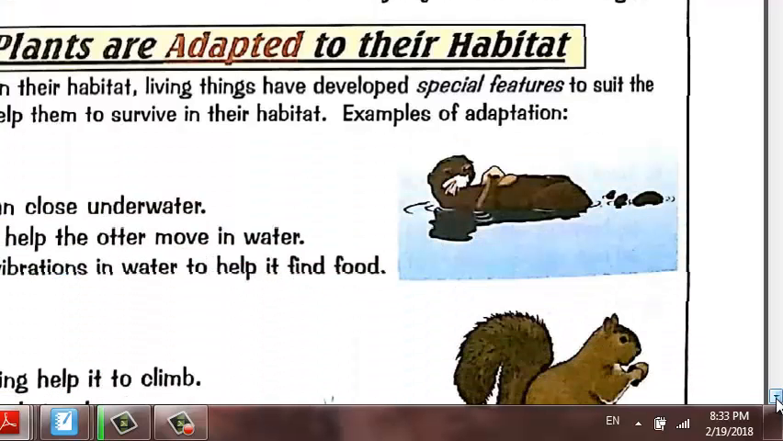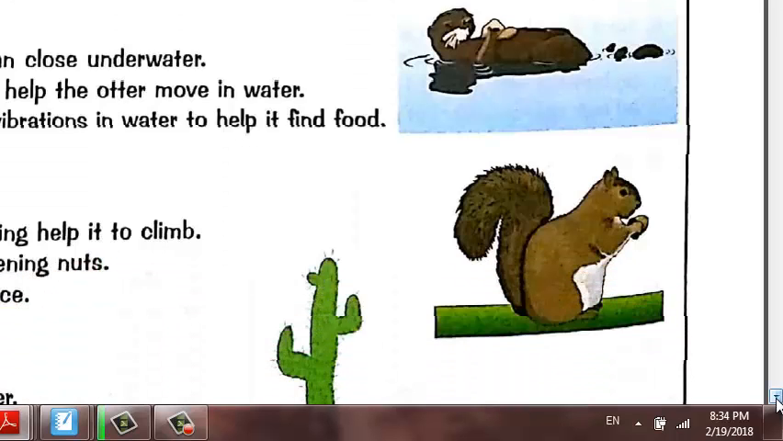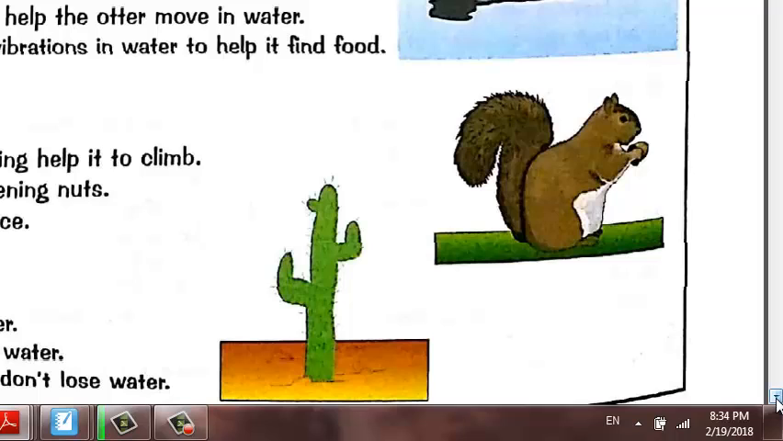For an animal to live in any habitat, it must have special features or special characteristics in its body that help it to live in this habitat. So we call those special features adaptations. Adaptations are special features in the body of the animal or the plant that help it to live in its habitat, or help it to survive in its habitat. And survive also means live.